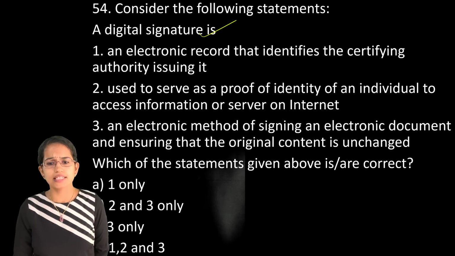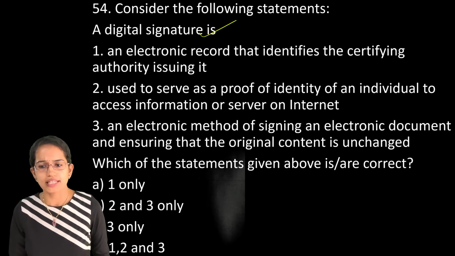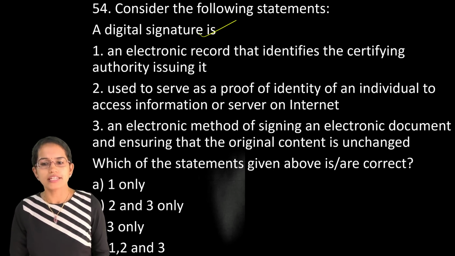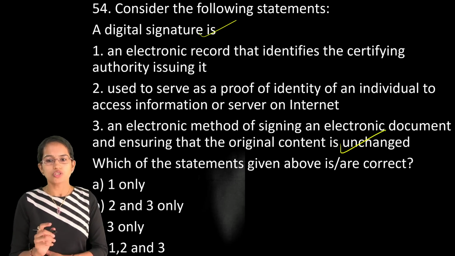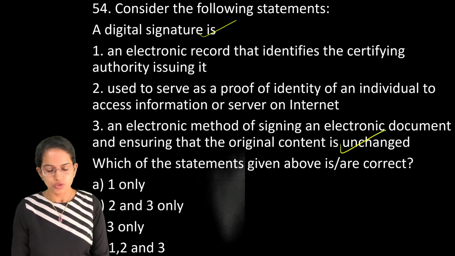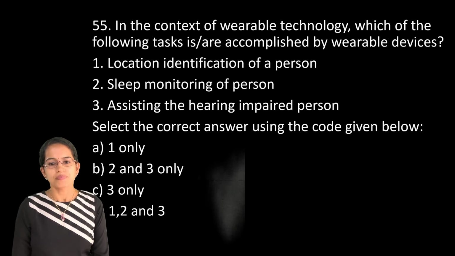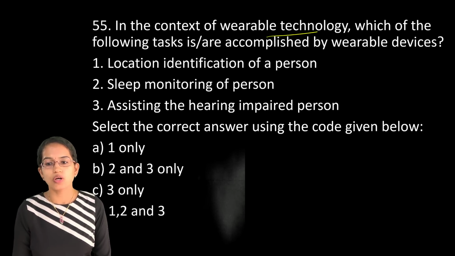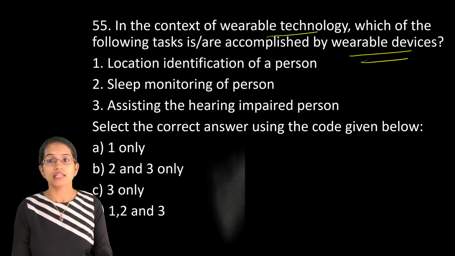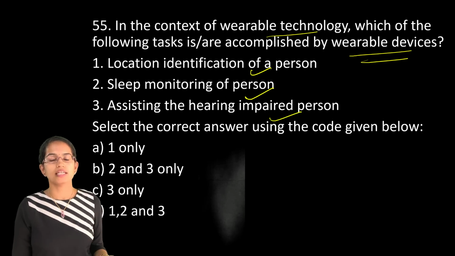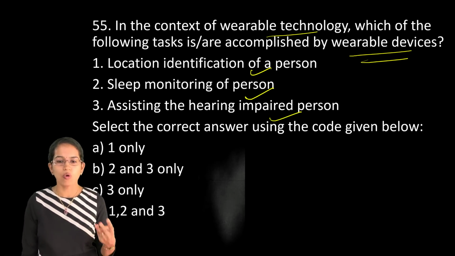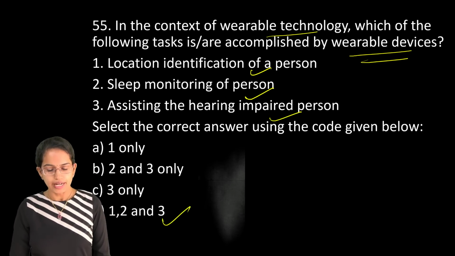A digital signature is an electronic method of signing an electronic document and ensuring the original content is unchanged. So that's the right answer. So 3 only would be the right answer. The next is wearable technology with wearable devices. Wearable devices have been used for location identification, sleep monitoring, and assisting hearing impaired persons. So all those 3 become the right answer here.